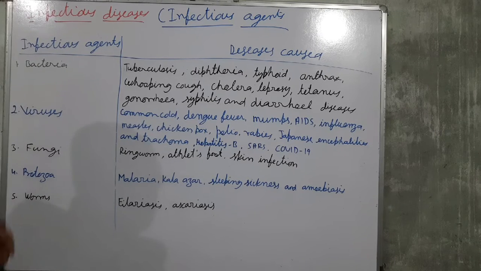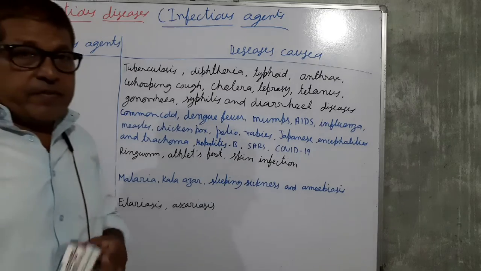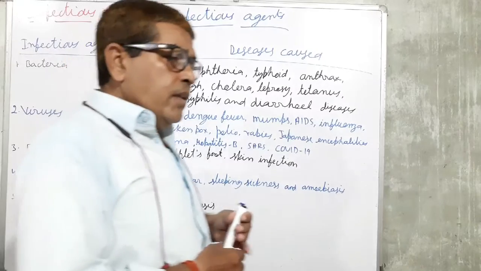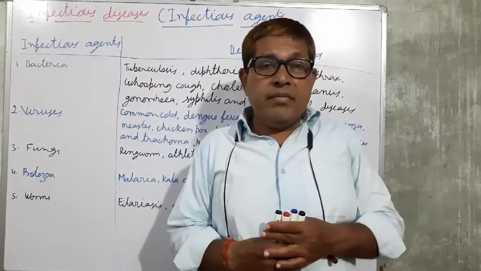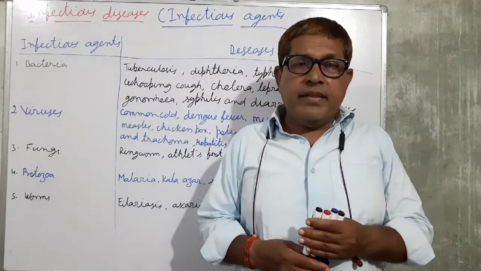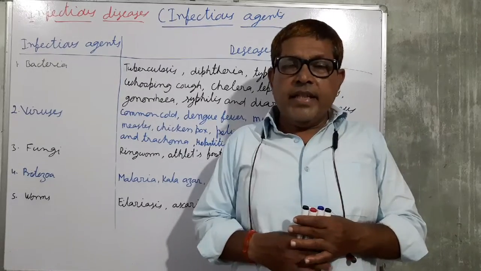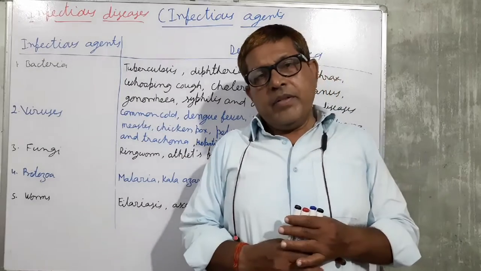Bacteria, virus, fungi, the rate of multiplication of these organisms is very fast in comparison to the worms. In case of the bacteria, they have a common pathway.